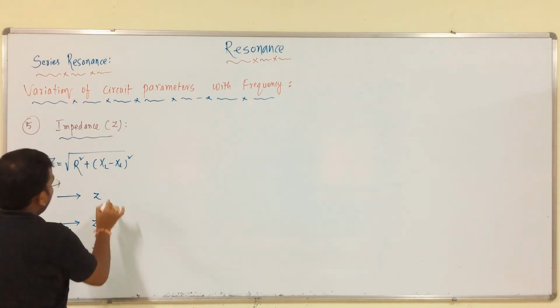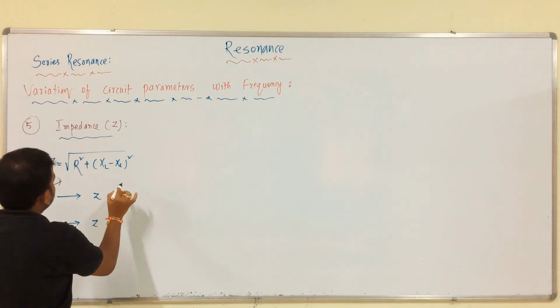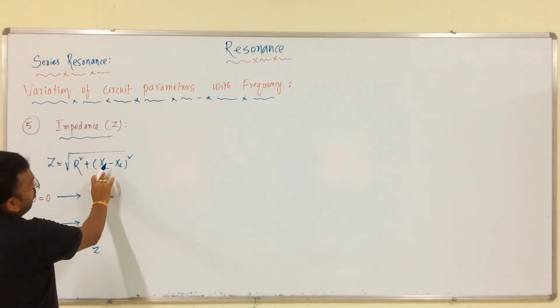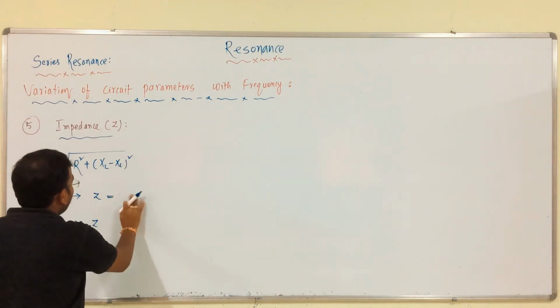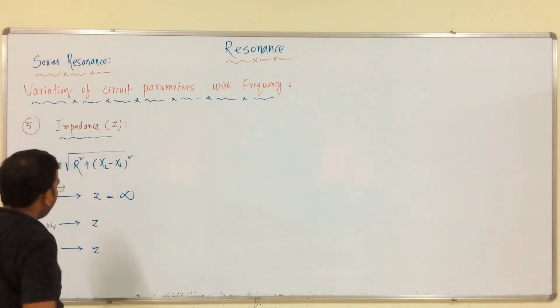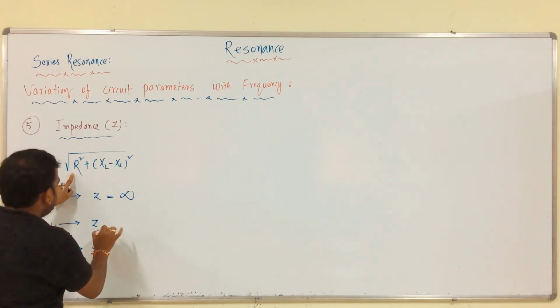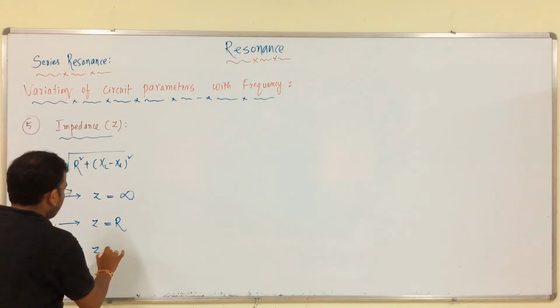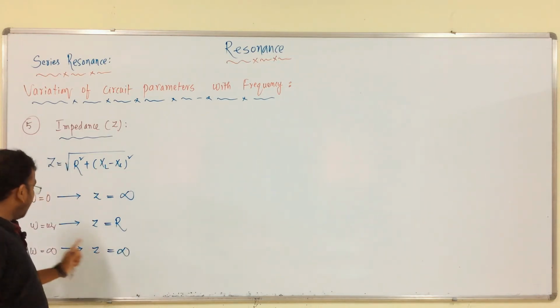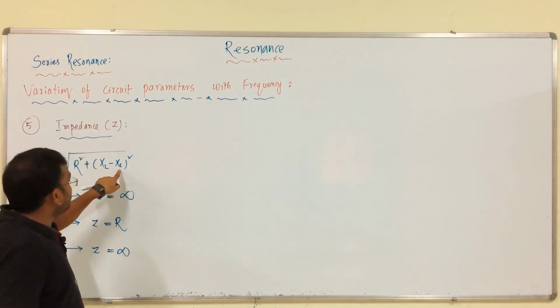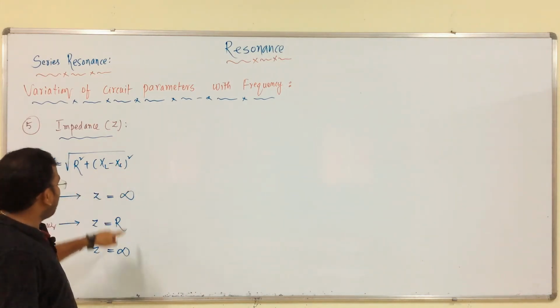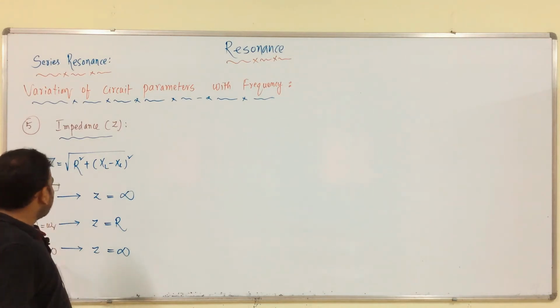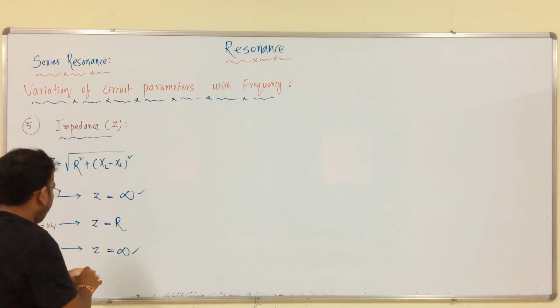So, when omega is equal to 0, what is the value of Z? XL should be equal to 0, but coming to XC it is infinite. Therefore, Z should be infinite. When omega is equal to omega r, it should be equal to R only. When omega is equal to infinite, it is also infinite. Why is it infinite? In this case, XL should be infinite and XC should be 0. Infinite square is infinite. If you have any doubt, just substitute these values into this equation, and we will get these observations.